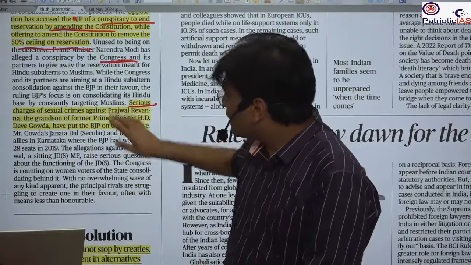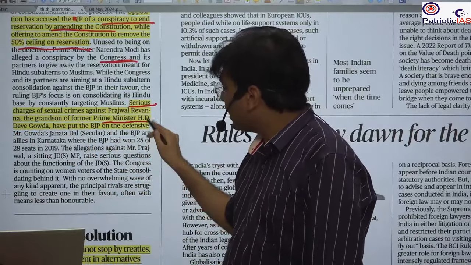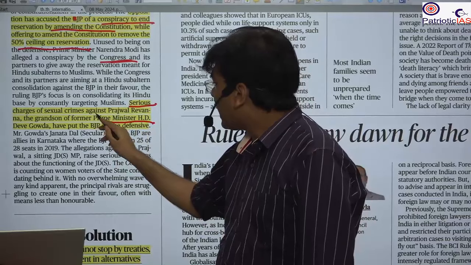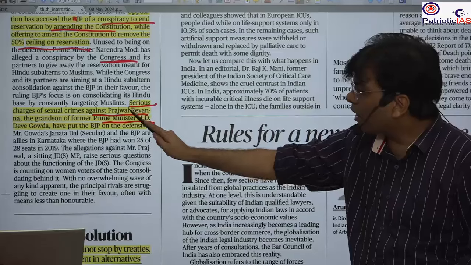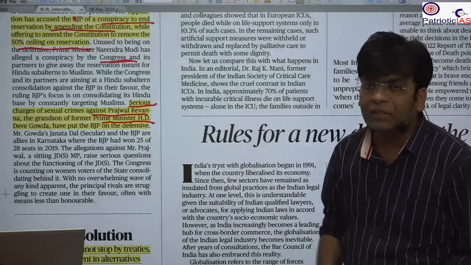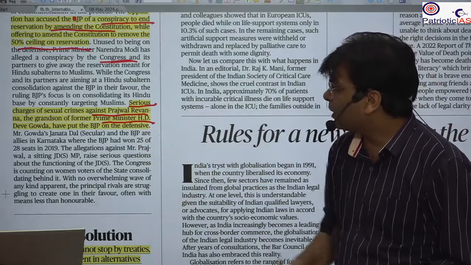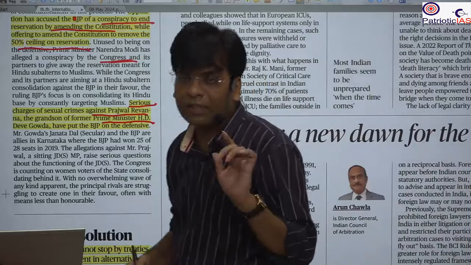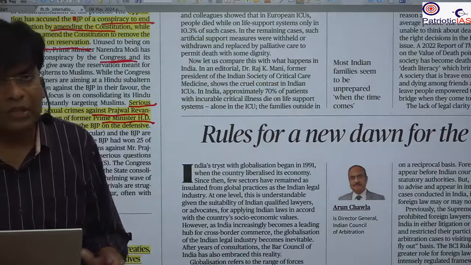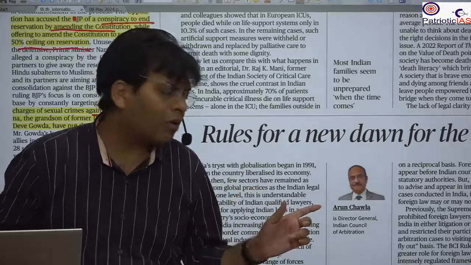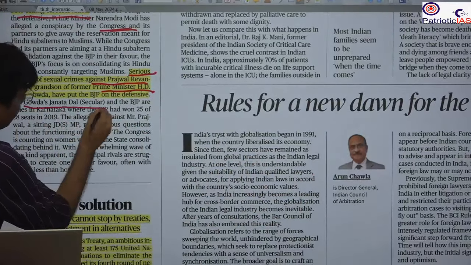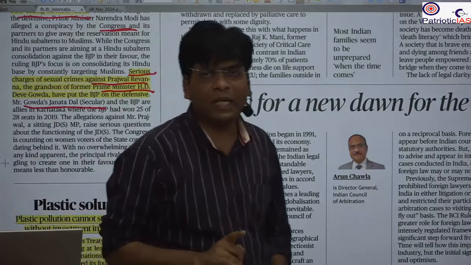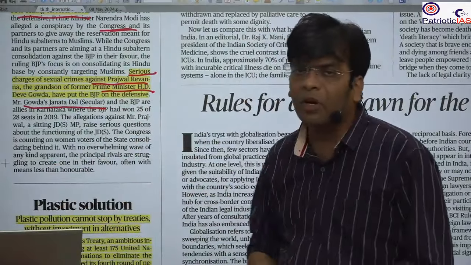Besides that, the one other thing that has influenced this phase of the election is the allegation of a sexual crime against one of the JDS MPs, Prajwal Revanna. He is the grandson of the former Prime Minister H.D. Deve Gowda. The Janata Dal Secular is allied with the BJP, and that's why it has put the BJP on the back foot.